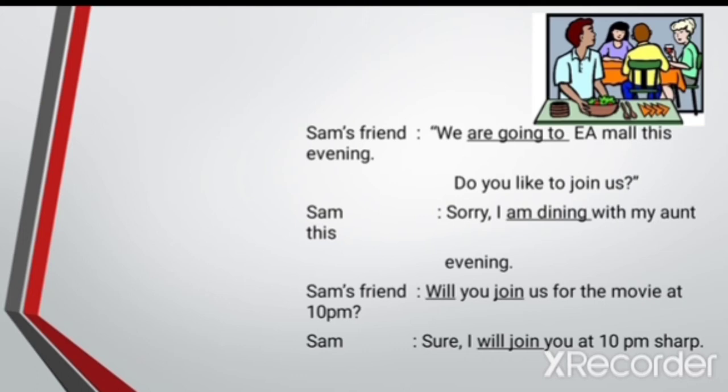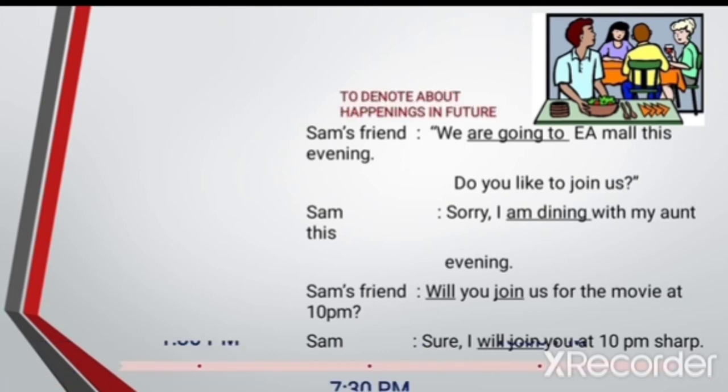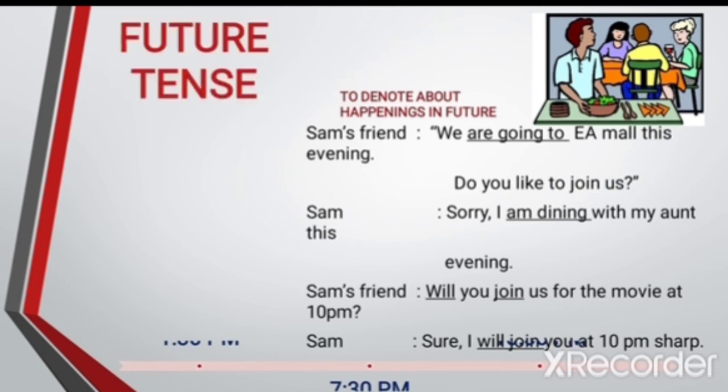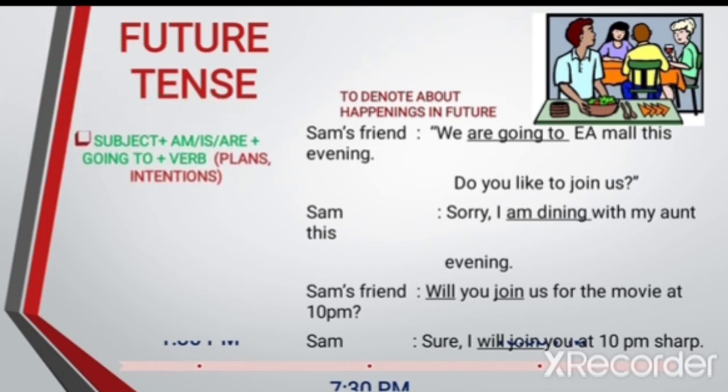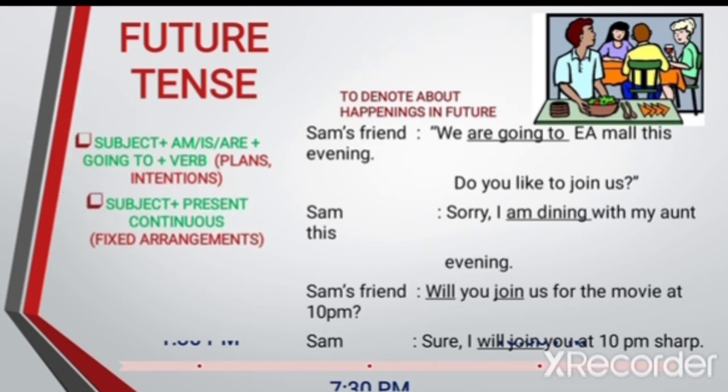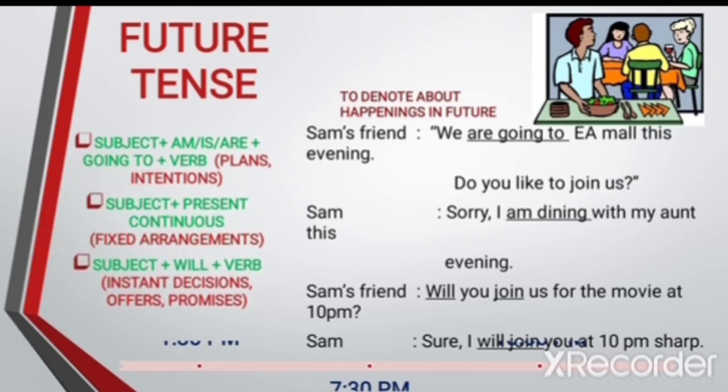We understand that all the underlined verbs denote actions which are yet to happen. That is, they will happen in future. Then why do you think they take different forms? Let me explain. To talk about plans or intentions, we use going to form. To talk about fixed arrangements in the future, we use present continuous tense. To mention instant decisions, offers and promises, we use will plus verb. So future can be expressed in any of these forms, depending on the context.